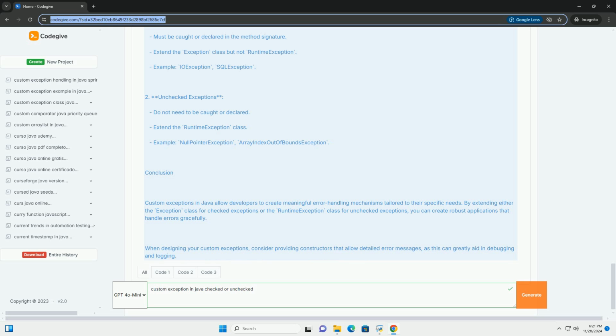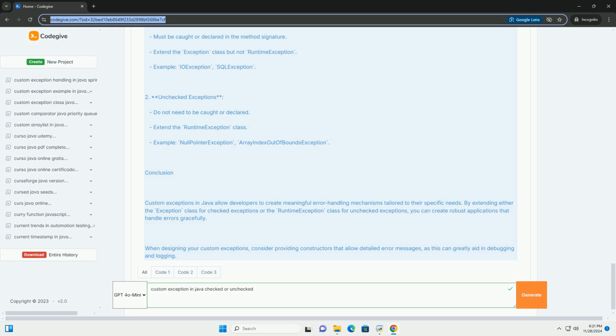2. Unchecked exceptions. Unchecked exceptions are not checked at compile time, and they extend the RuntimeException class. These exceptions can occur during the execution of the program and do not need to be declared or handled in the method signature. Example of custom unchecked exception.